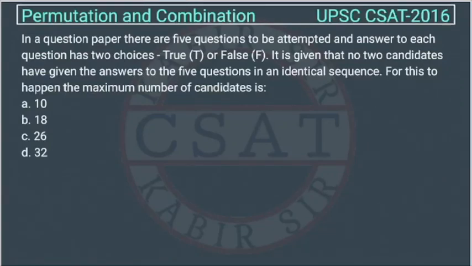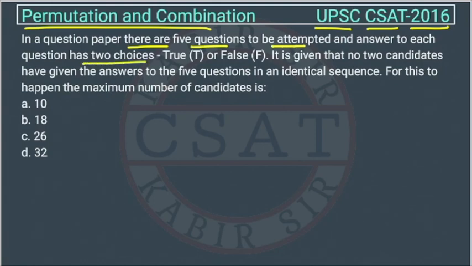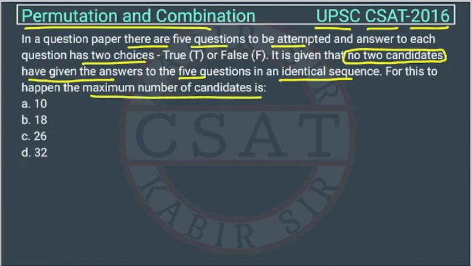This is a question from the Permutation and Combination chapter asked by UPSC CSAT in the paper of 2016. In a question paper, there are 5 questions to be attempted and the answer to each question has 2 choices, true or false. It is given that no 2 candidates have given the answer to the 5 questions in an identical sequence. For this to happen, the maximum number of candidates is.